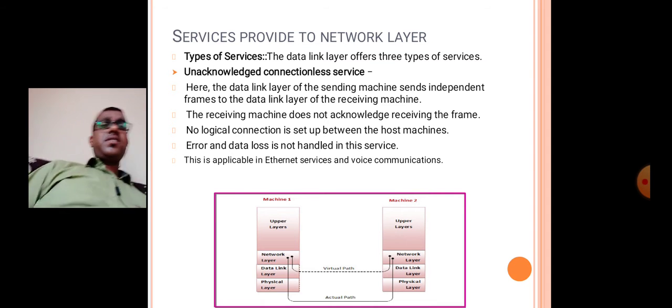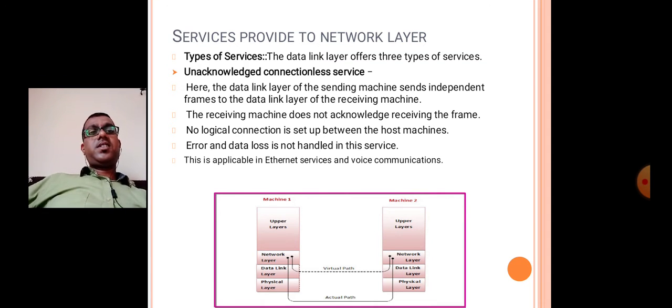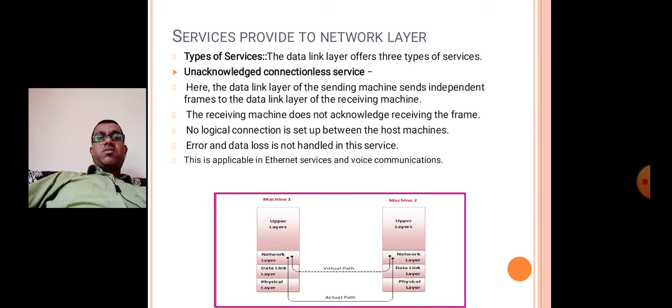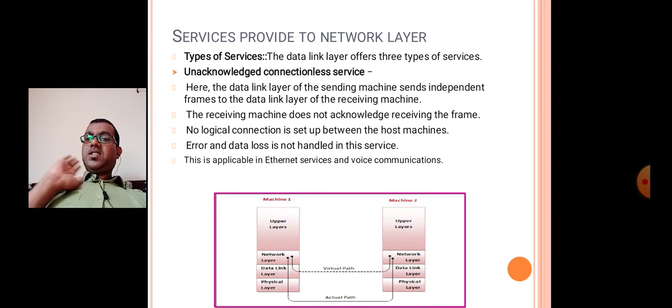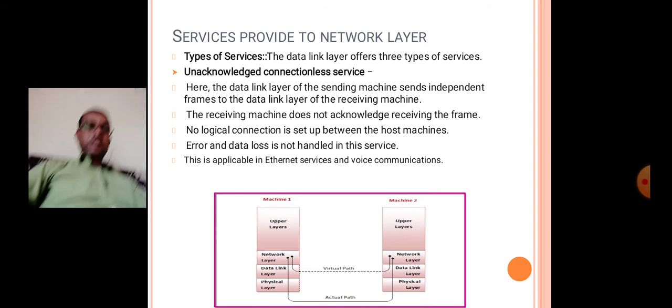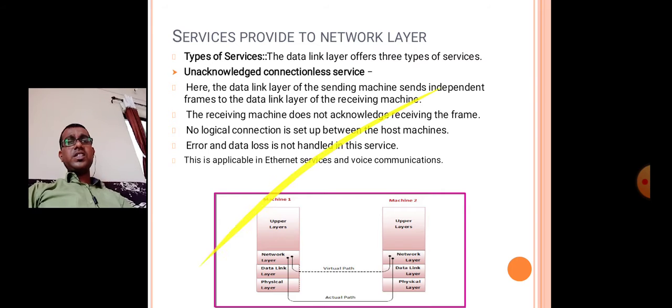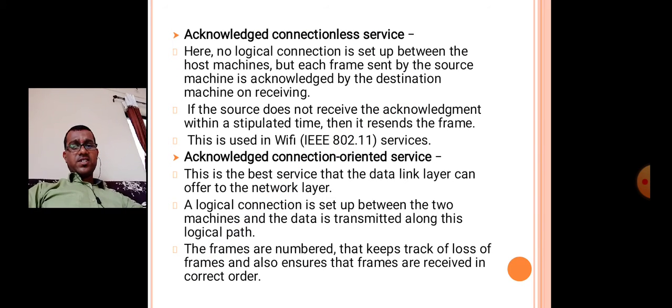There are a few services provided by the data link layer to the network layer. It offers three types of services. The first one is unacknowledged connectionless service, as shown in the figure. In this, the sender machine sends frames to the destination machine without the destination machine acknowledging them. No logical connection is established between sender and receiver. If a frame is lost, no attempt is made by the data link layer to detect the loss or recover from it.